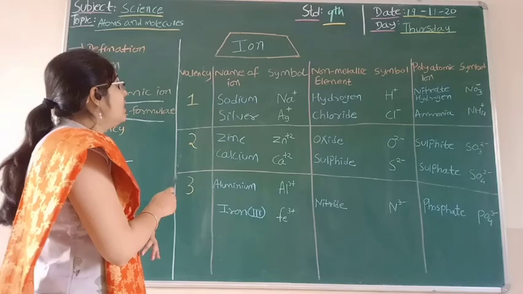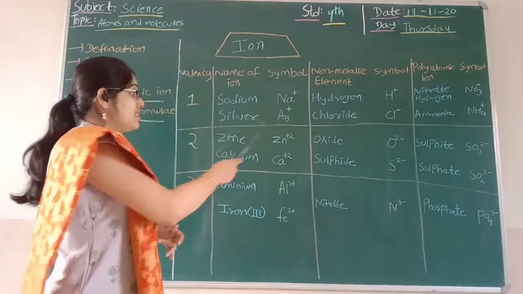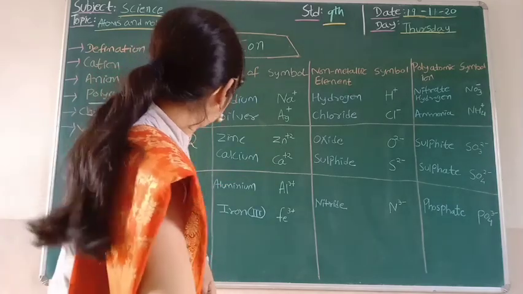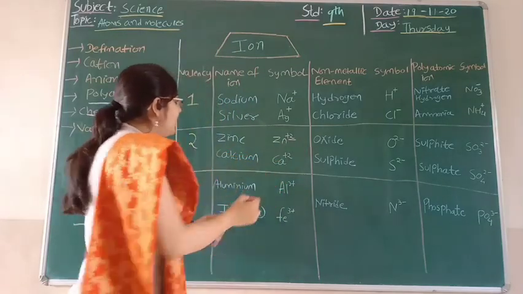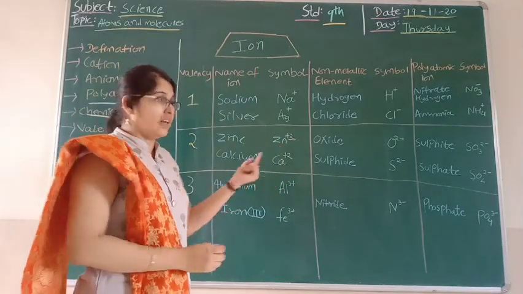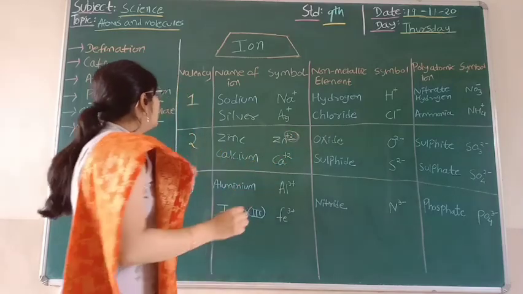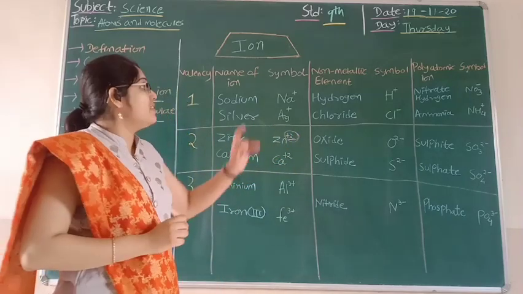Now we talk about those having valency 2. So we can say zinc and calcium have valency two, like Zn2 plus and Ca2 plus. See students, you can see over here this is how we symbolically represent zinc, and plus 2 is nothing but the valency, with its cation and anion we can symbolize this.